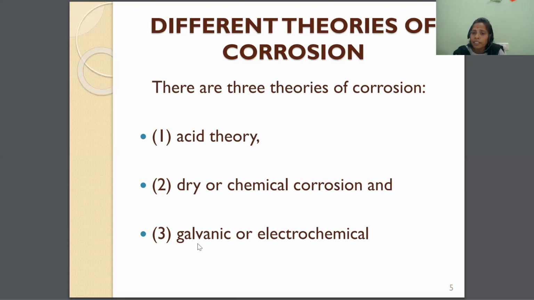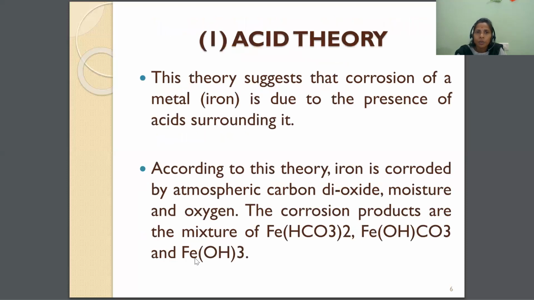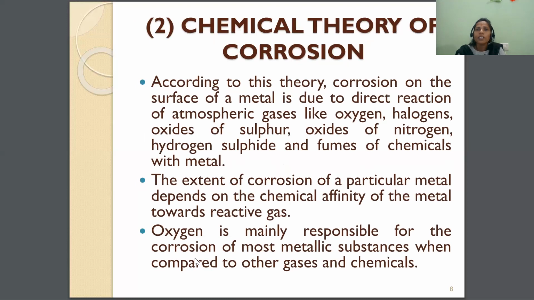Wet corrosion is when the metal undergoes corrosion in the presence of moisture, and the theory is called the wet theory of corrosion. It is also called galvanic corrosion or electrochemical corrosion. I'm not going to explain the acid theory; in the acid theory, the metal reacts with acids. So directly I'm going to start the chemical theory of corrosion.